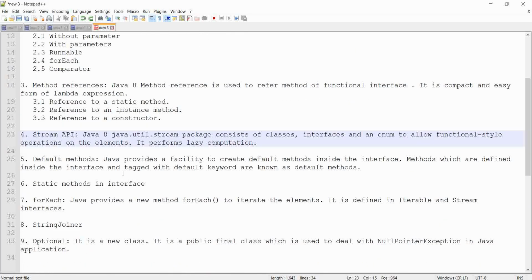Next, default method. You must have seen that up to Java 7, when there's an interface, no definition within the method is allowed because they are abstract methods. But now in Java 8, within the interface, default methods, which means a method with a definition, are also allowed.